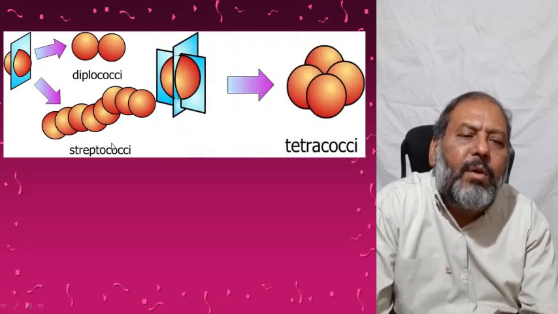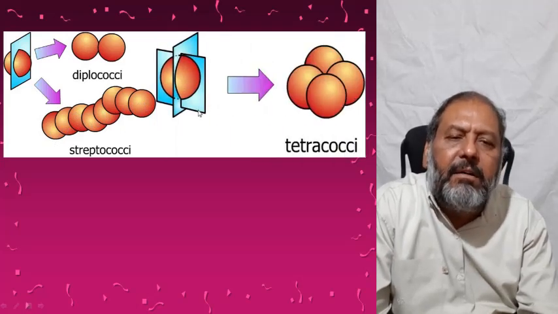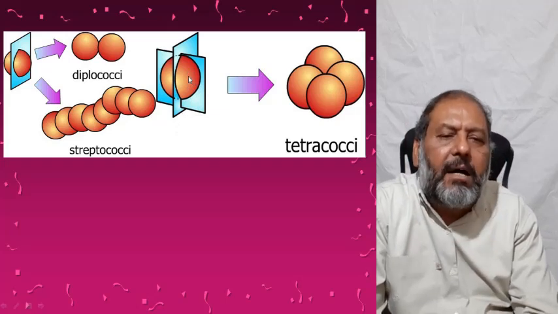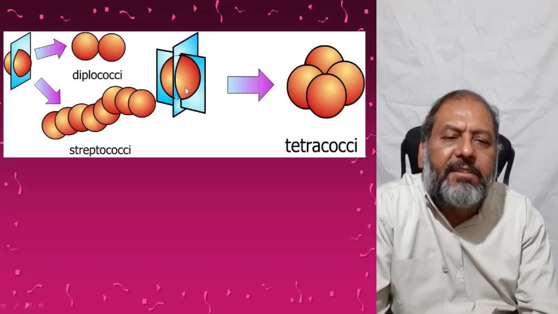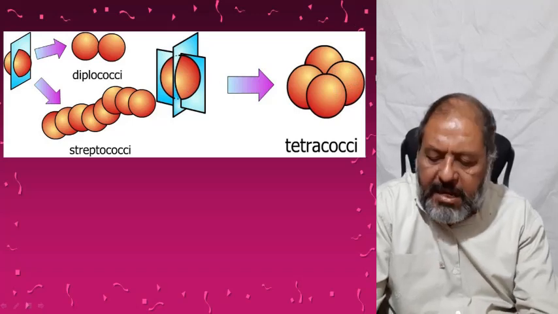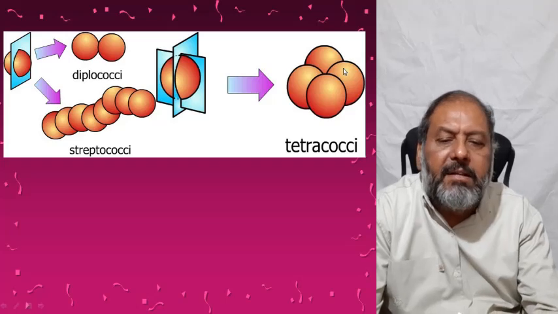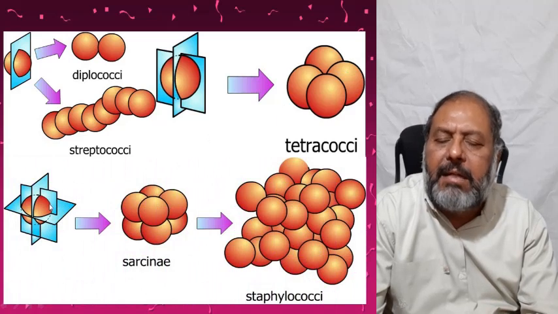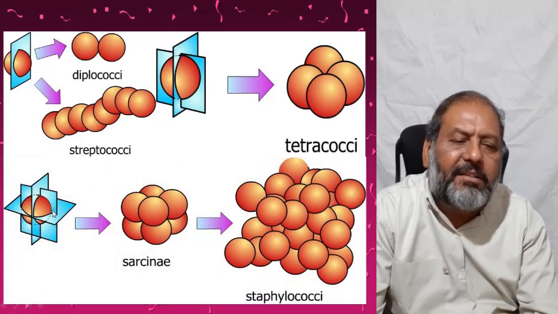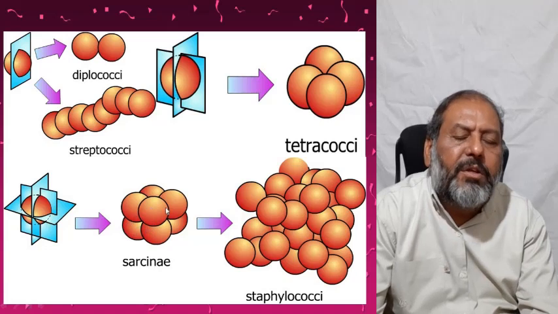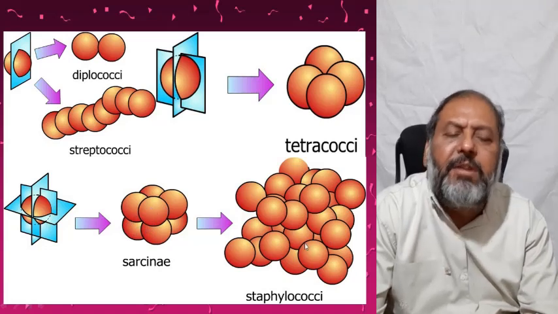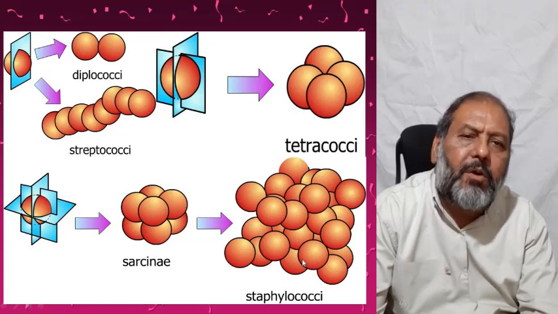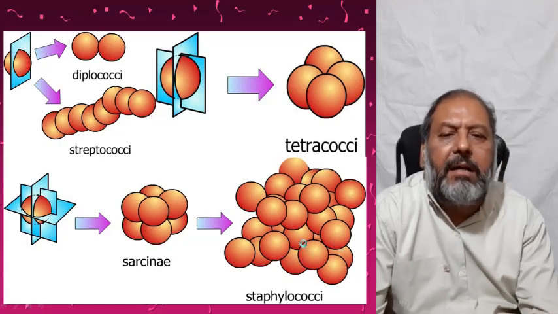And here one can see the bacteria which have division in 2 planes, X and Y. These are the tetracocci. Similarly, those in 3 planes, X, Y, and Z, are the Sarcina, and those which divide in every plane are in the form of grapes or clumps, which is called Staphylococcus.